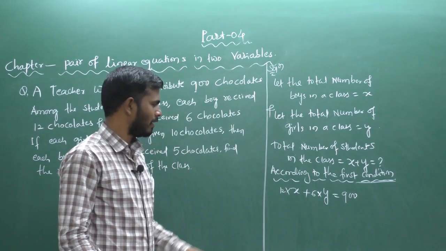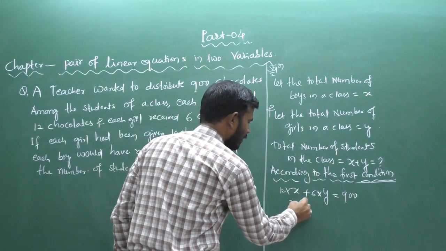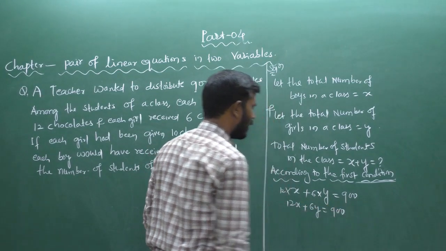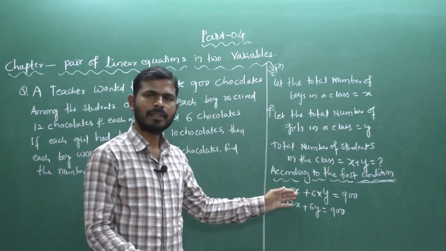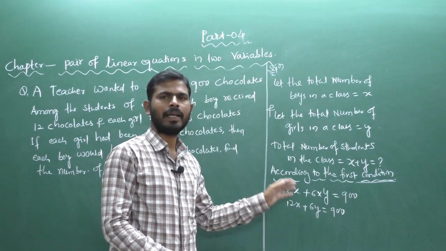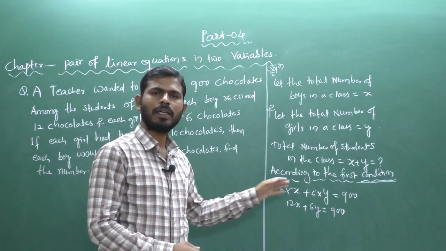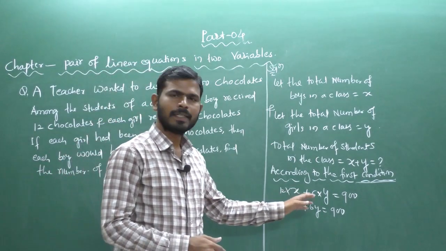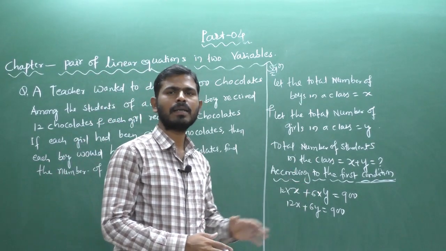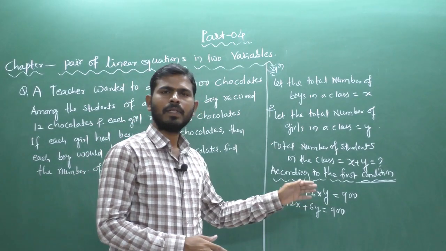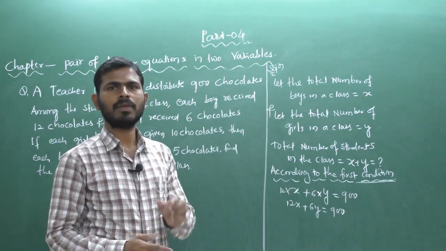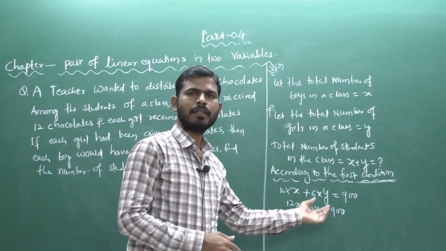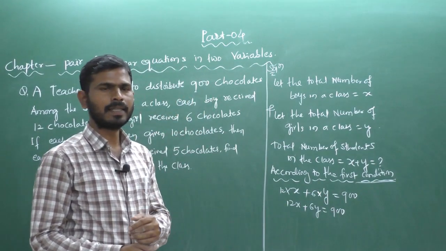The total number of chocolates is 900. Next, 12 into x, and 6 into y, 6y, equals 900. So 12 is the number of chocolates and x is the number of boys. Chocolates into number of boys gives the total chocolates given to the boys. 6 is the number of chocolates and y is the number of girls. So chocolates into number of girls gives the total chocolates given to the girls, that is 6y. So the total number of chocolates is 900.